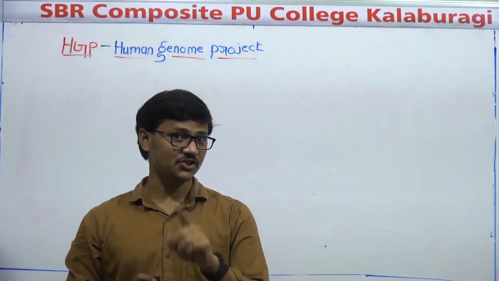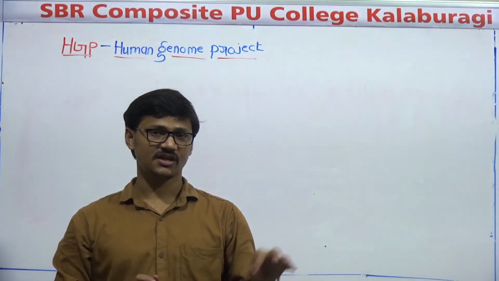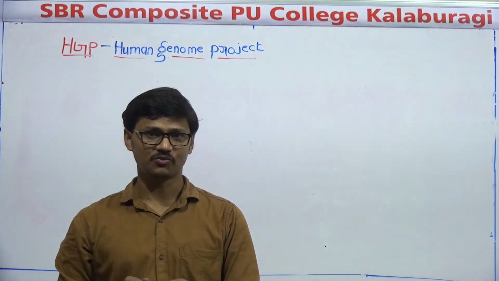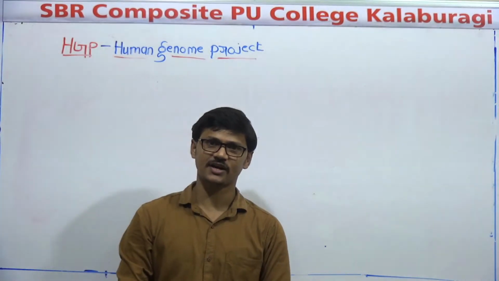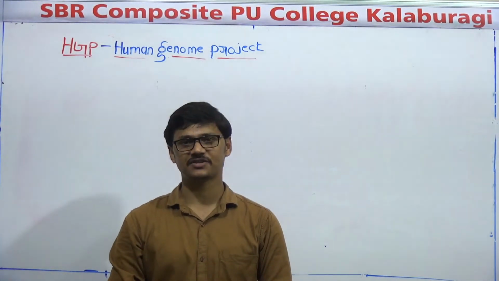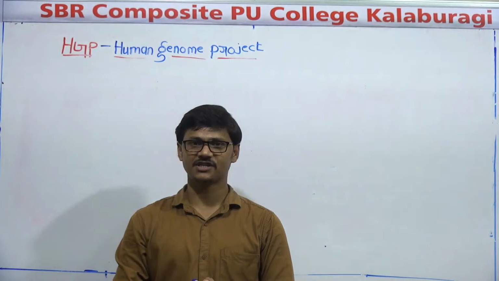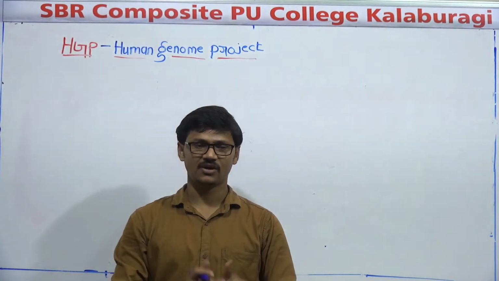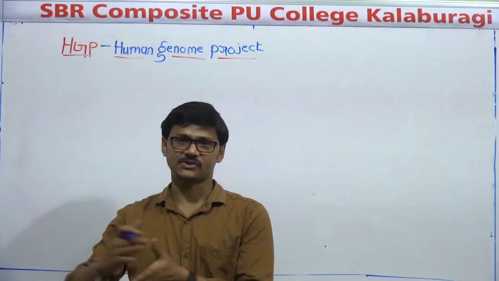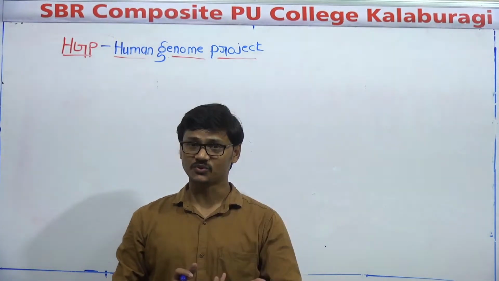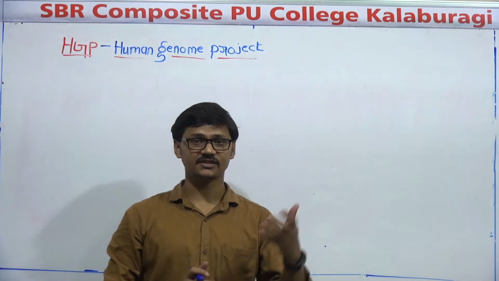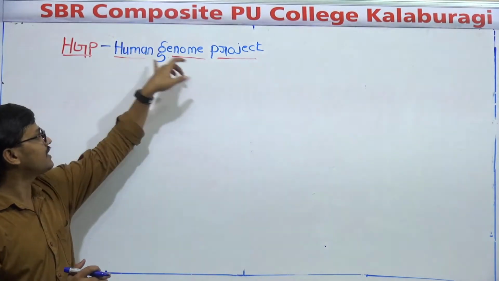It shows that genes are not the same in all humans. They are different. Again, a question comes: if the genes are different, how much percentage? How much percentage of genes differs from one person to another? So this question led to the beginning of a project, that is the Human Genome Project.